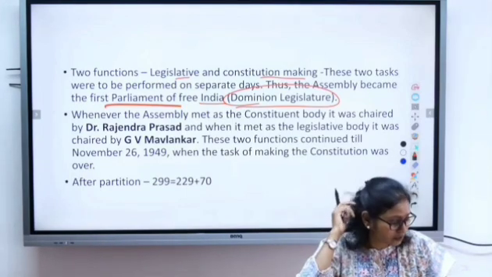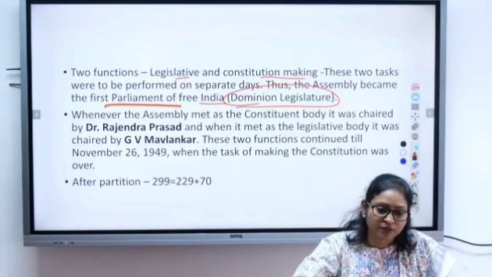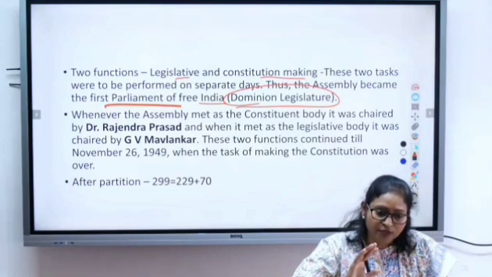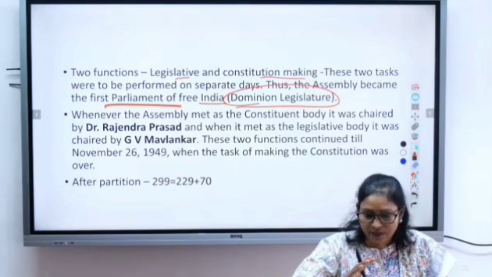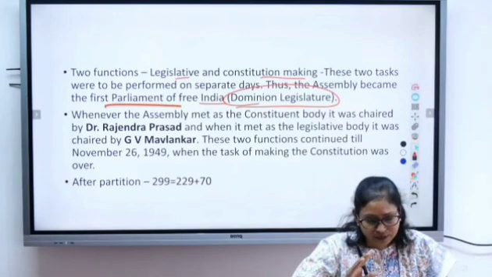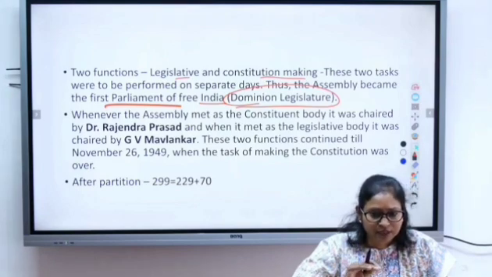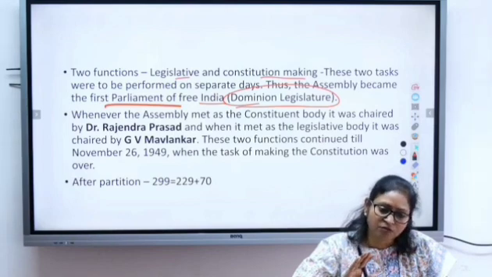These points are probably not given everywhere in the book, so this is where you should make notes. We got dominion status with independence on 15th August 1947. Because why? Our constitution was not framed. We became a republic and fully sovereign on 26th January 1950, when the constitution came into force.